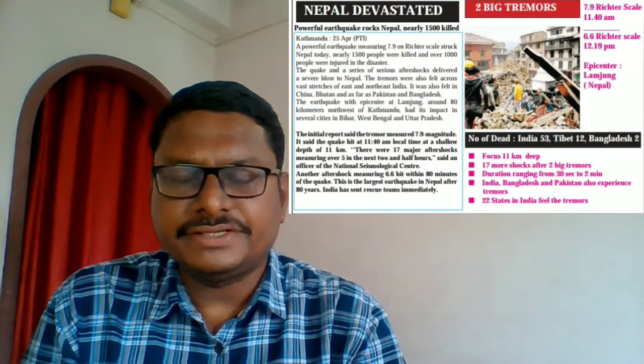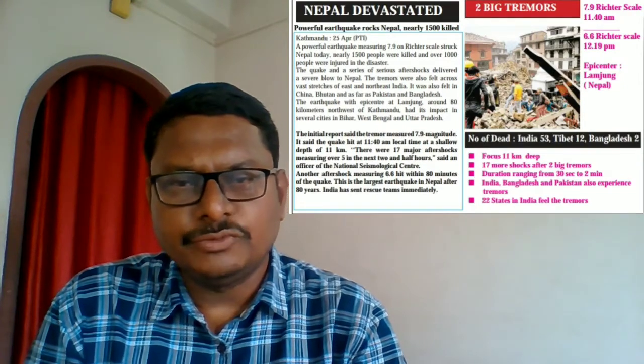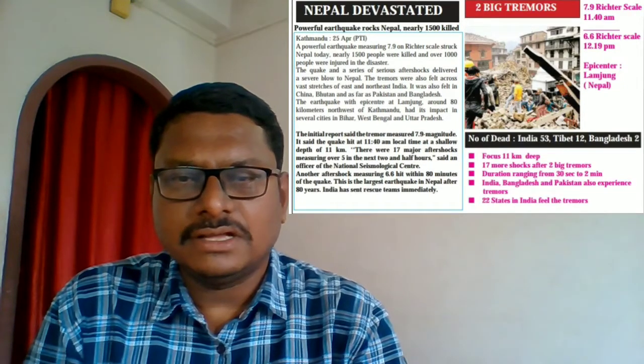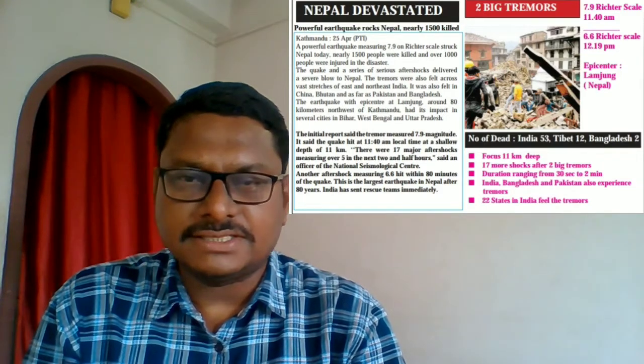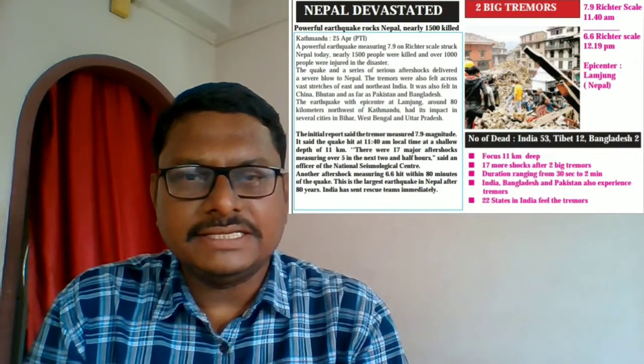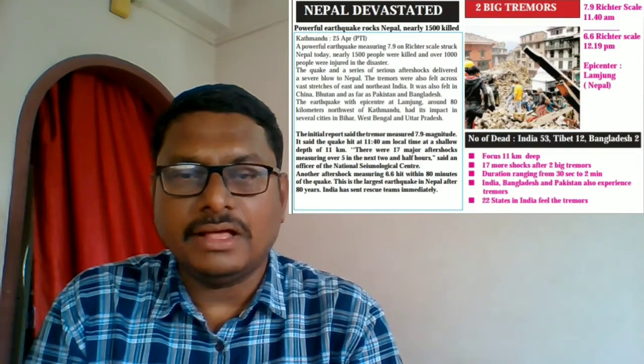But before starting the endogenetic movements, in your textbook a very interesting newspaper headline is given to you. The newspaper headline indicates a disaster. What is the headline all about? It is about Nepal and the Nepal earthquake.